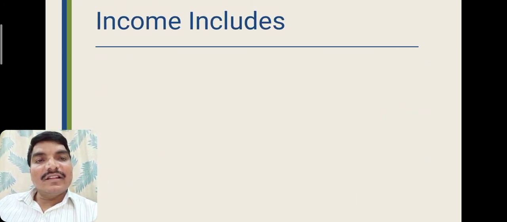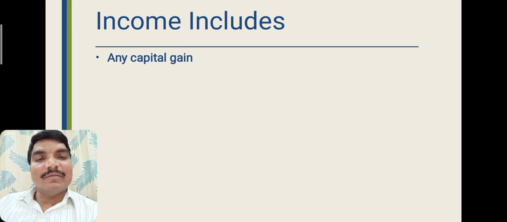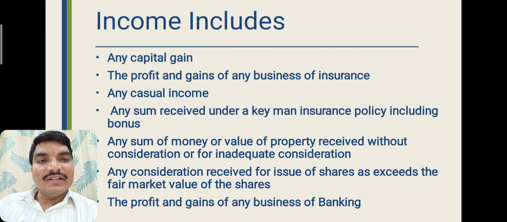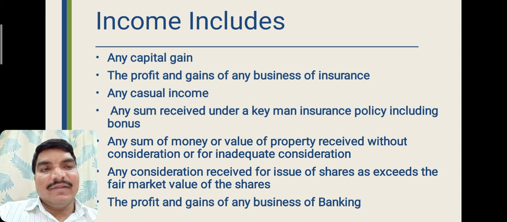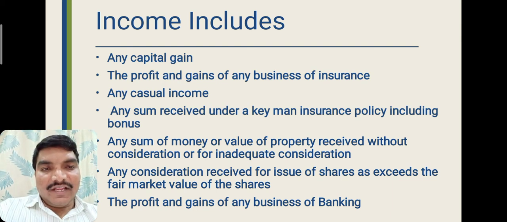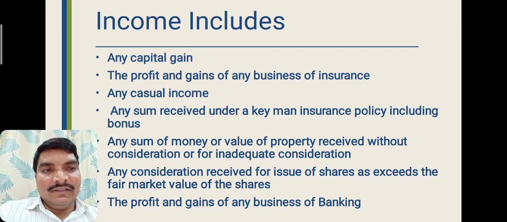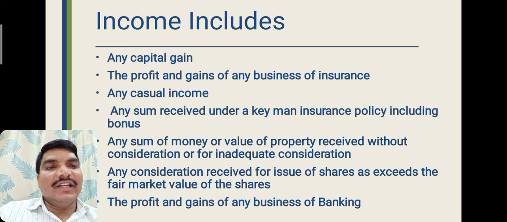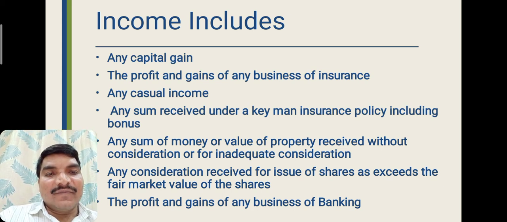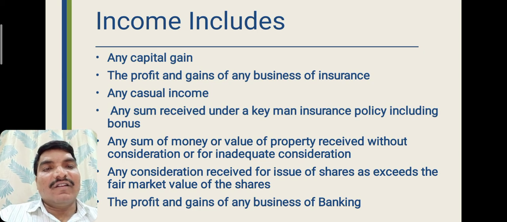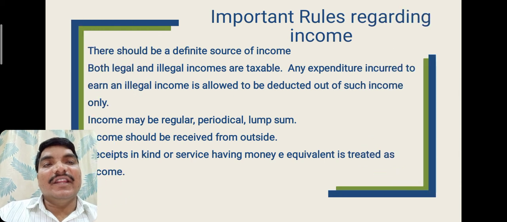Other components of income contain any capital gains, the profits and gains of any business of insurance, any casual income, any sum received under a keyman insurance policy including bonus, any sum of money or value of property received without consideration or for inadequate consideration, any consideration received for issue of shares that exceeds the fair market value of the shares, and the profits and gains of any business of banking are treated as income.